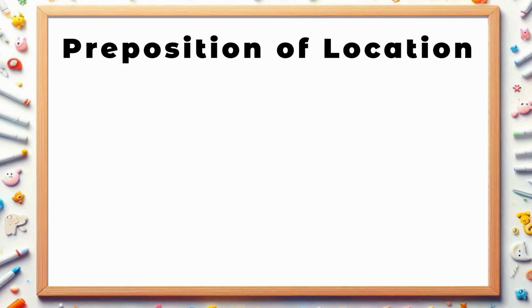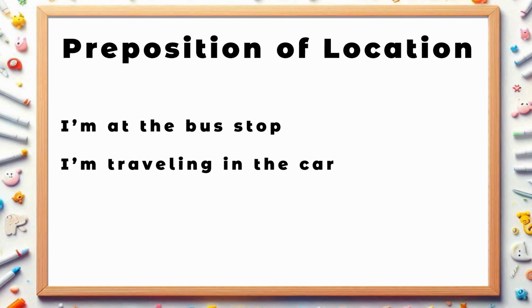The other one, preposition of location. It shows the location of the object. Some of the words of preposition of location: at, in, on. Example, I am at the bus stop. I am traveling in the car.